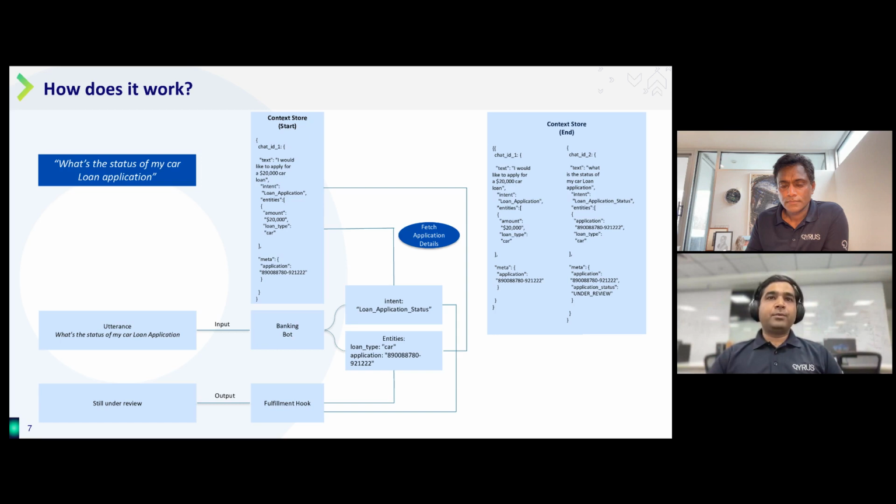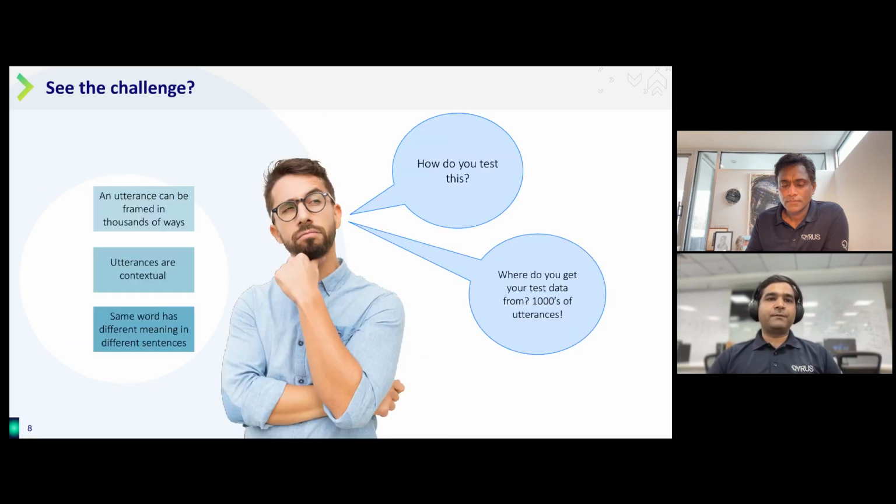Now, when you put all these things together, by now you would have imagined, since AI-based bots are free-flowing conversation agents, there can be multiple ways of asking for a thing, right? So you can frame that sentence or utterance in any way. So it's important for us to test the intent detection, so that when this same question is asked, it points to the intent that you have defined. So the bot should be in a position to detect intent no matter how that question is formed, right?